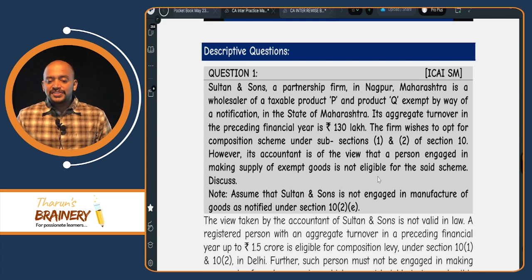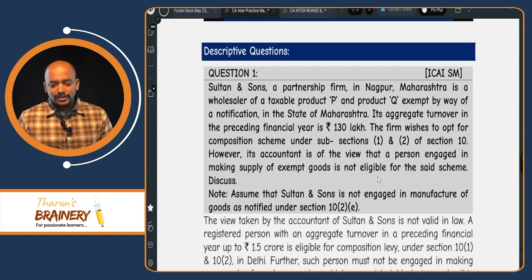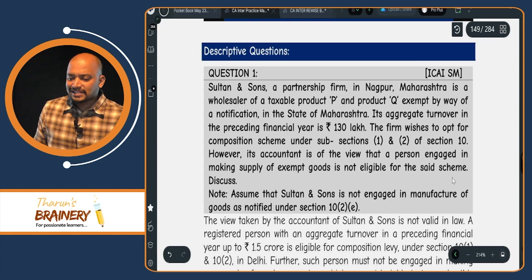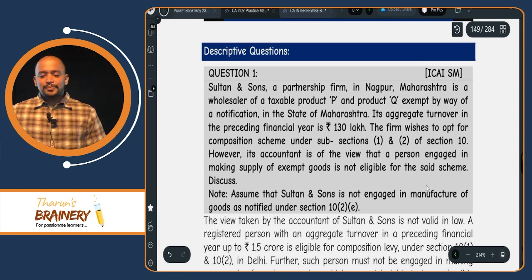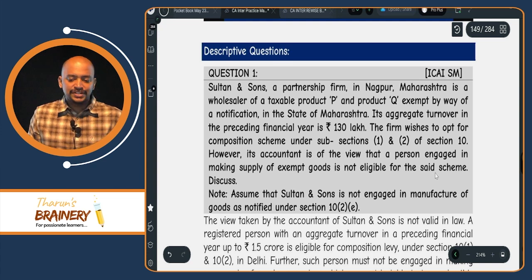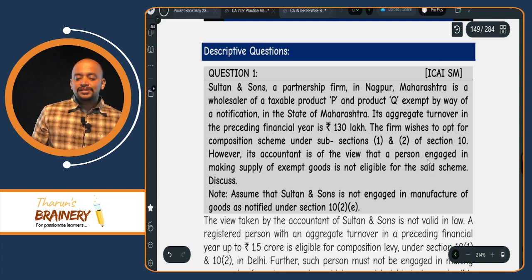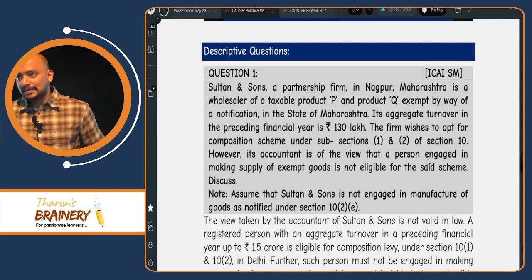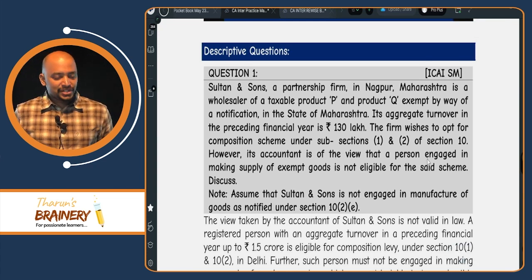However, its accountant is of the view that a person engaged in making supply of exempted goods is not eligible for the said scheme. Is there any restriction that a person making exempted supplies is not eligible for composition scheme? No. Only a person who is making non-taxable supplies cannot opt for composition scheme.